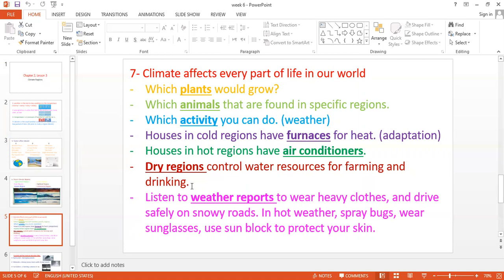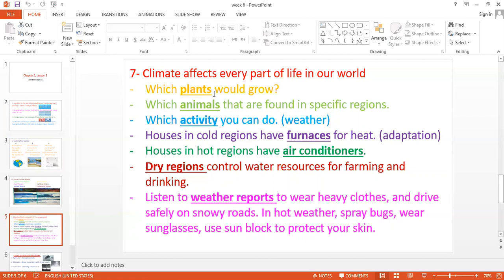Also, guys, the climate affects our life. All the time we listen to the weather reports. In the morning, we listen to the weather reports. For example, it's raining today, so we have to wear heavy clothes, to wear jackets. Also, we have to drive safely, especially on snowy roads. But if it's getting hot, in hot weather, we have to spray bugs. We have to wear sunglasses, use sunblock, of course, to protect our skin. So the climate affects our life.